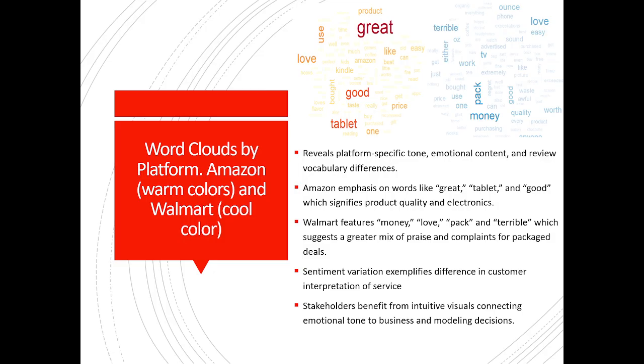Walmart features money, love, pack, and terrible, which suggests a greater mix of praise and complaints, although for packaged deals. This sentiment variation exemplifies differences in customer interpretation of service.